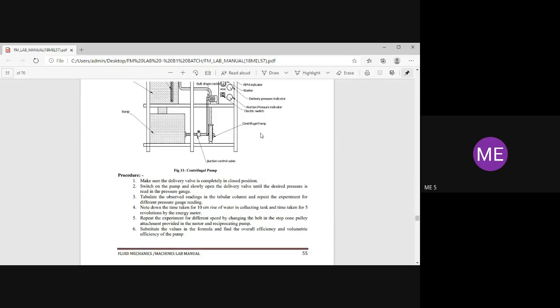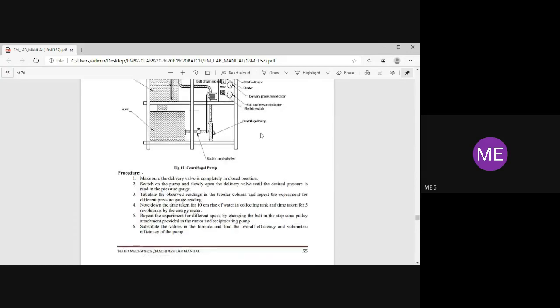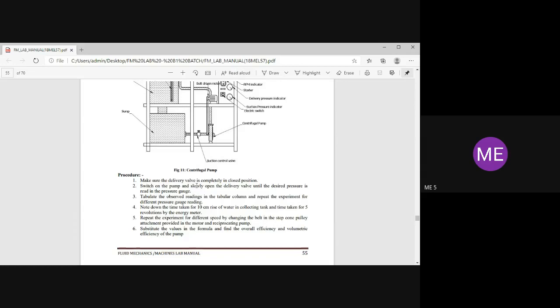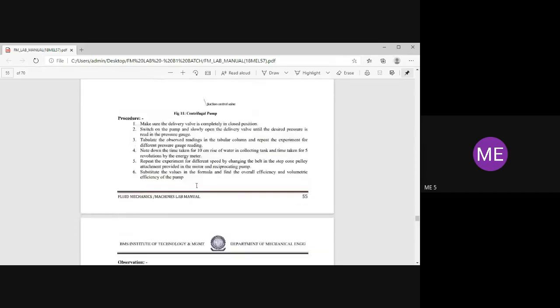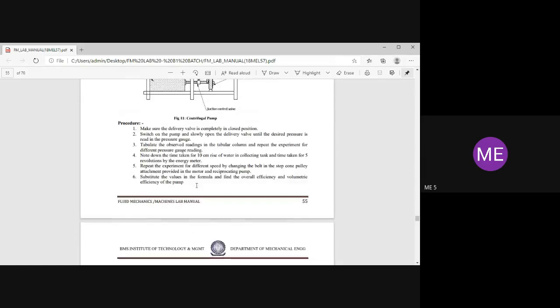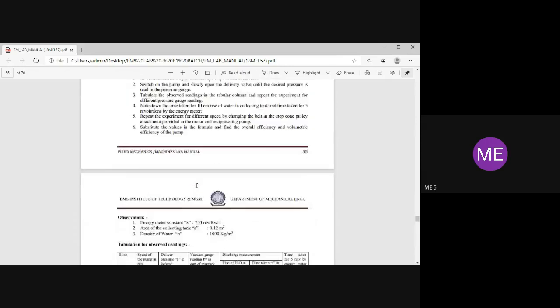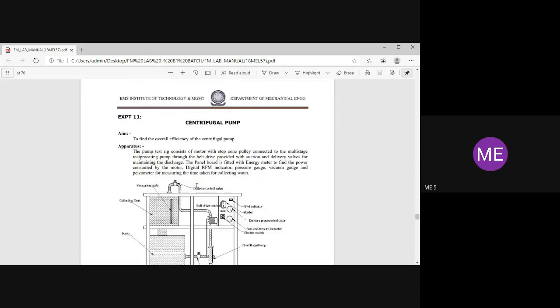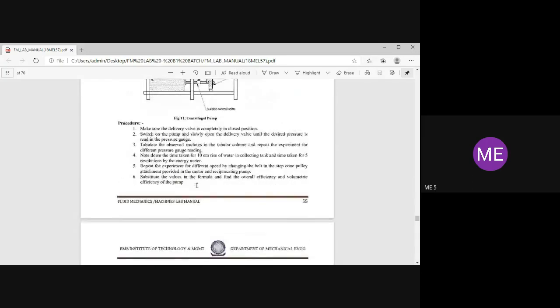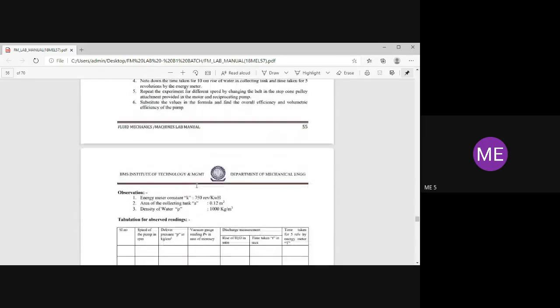Here, as I said, the belt position is there. We are going to change the position of the belt, and then take the readings according to the belt speed, including the pressure reading. Then we are going to find out the overall efficiency and volumetric efficiency of the centrifugal pump. The main aim of the centrifugal pump experiment is to find out the overall efficiency and also the volumetric efficiency of the centrifugal pump.